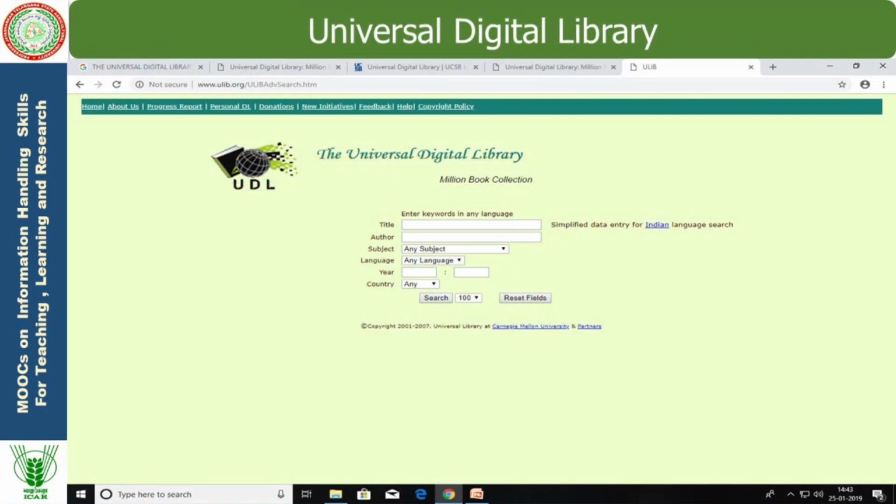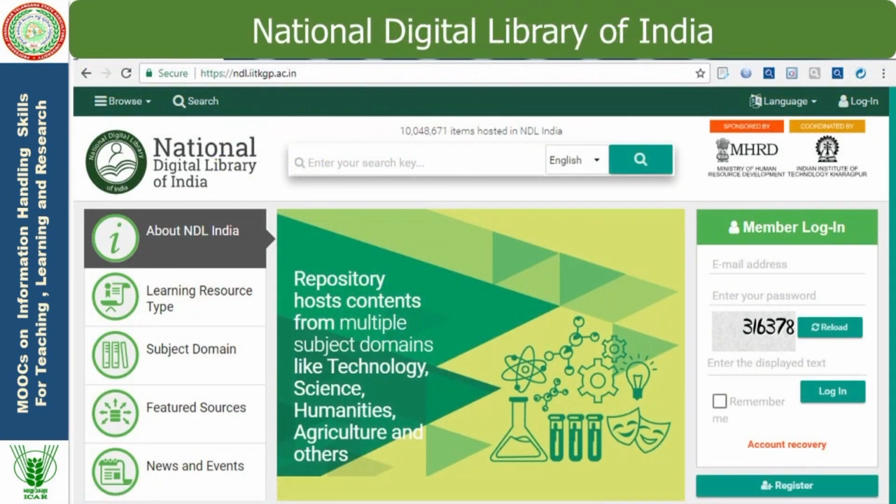The Universal Digital Library has books in different Indian languages, like mythology and old books, and rare books, which you can access from this portal. Then the National Digital Library of India is an aggregator of all the repositories available in India, where you can see our Krushi Kosh is also available. Here we will get learning resources, books, repositories, etc. We can access them from this portal also.